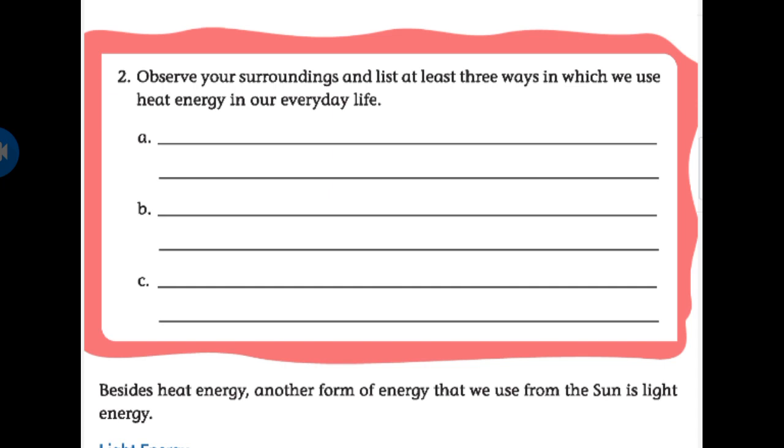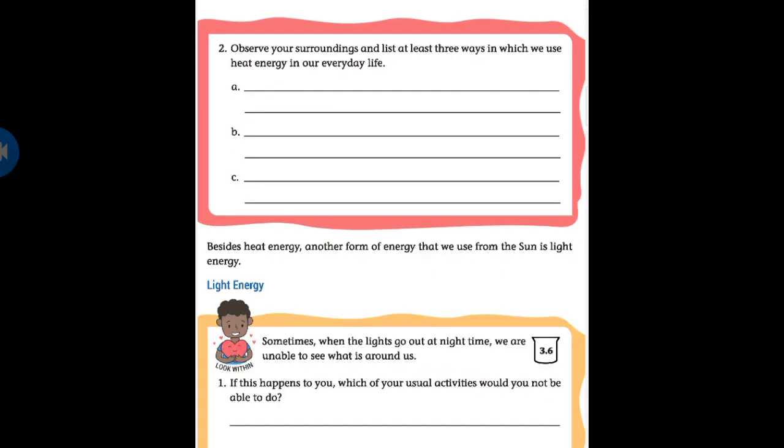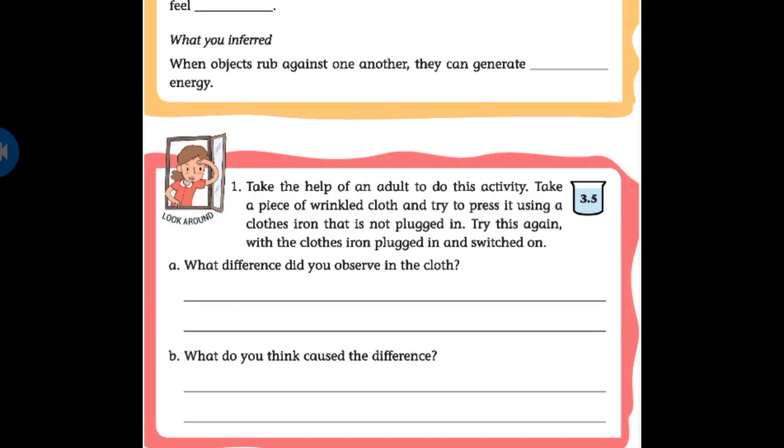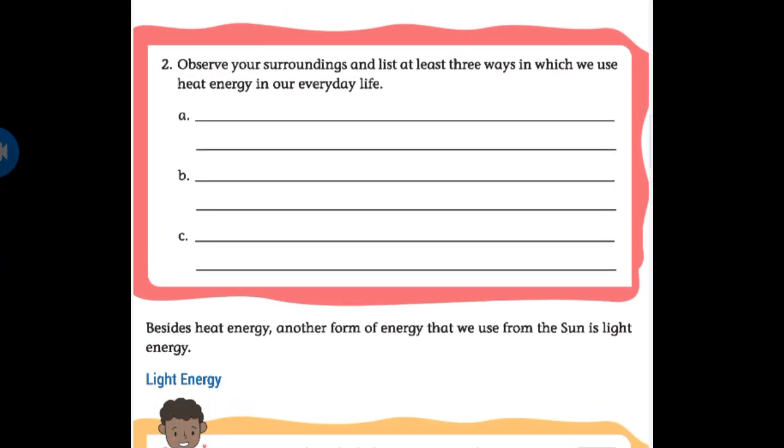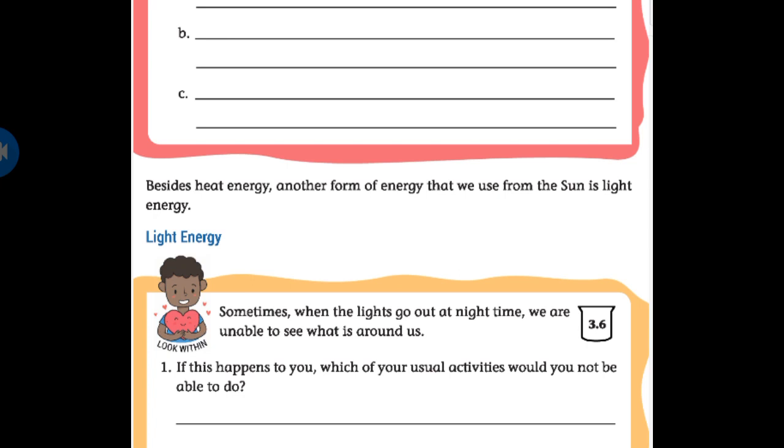Next, what you have to do? Try to press the cloth after plugging in. After plugging in, will you observe any change? You have to write answers here. Next, you have to write three ways in which we use heat energy in our everyday life. Okay students, so complete this 3.5 activity about heat energy.